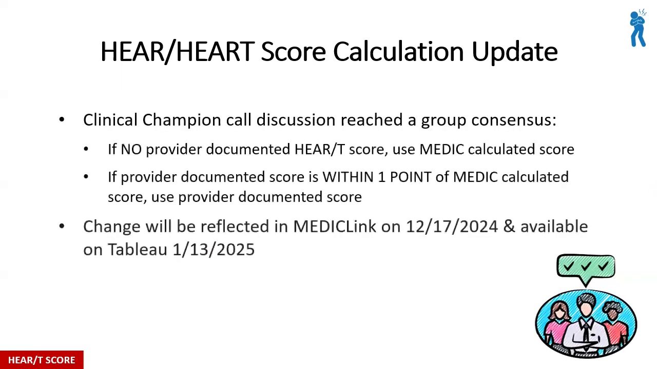If there's no provider documented HEART score, we still will use the MEDIC calculated score. However, if the provider documented score is within 1 point of MEDIC, we will switch to using the provider documented score. So that protects us in those examples where we're calculating a 3 and a provider's documenting a 4, or vice versa. Not that we expect anybody to game the system, but it protects us in that respect. We're still focusing on the truly low risk patients. And hopefully those 1 or 2 cases that are potentially making a difference in your ability to meet the target are no longer a factor.